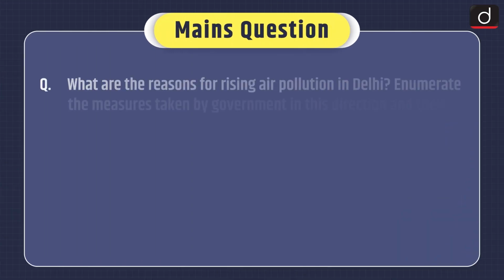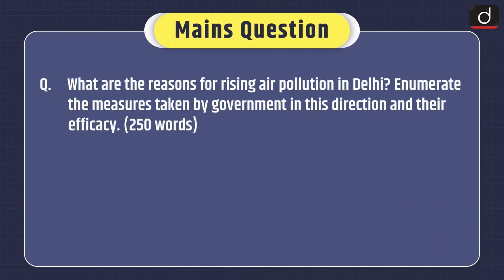And now it's time for the mains question. What are the reasons for rising air pollution in Delhi? Enumerate the measures taken by government in this direction and their efficacy. You have to write the answer in 250 words.